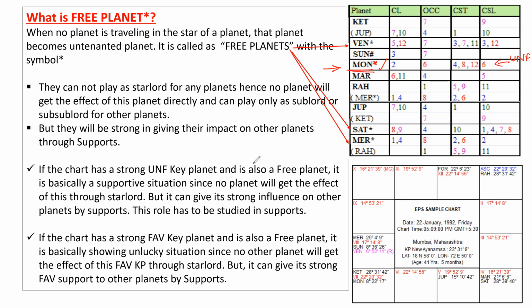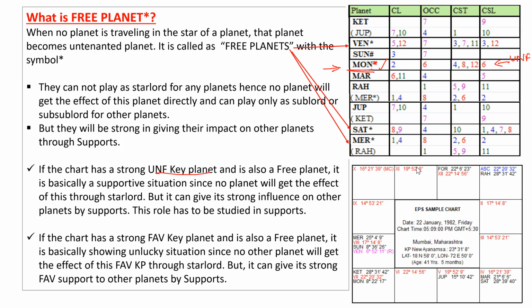It means what? If an unfavorable key planet is a free planet, it is good that no other planet will get the direct influence of the Moon. It is basically supportive to the native that no planet will directly get the impact of this Moon as a star lord. Of course, it can act as the sublord.